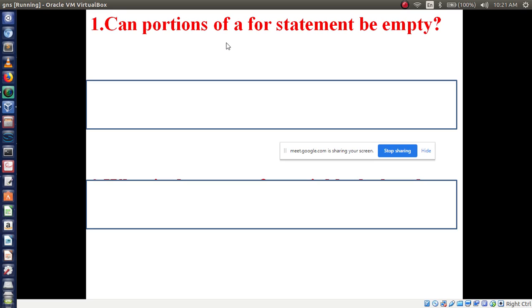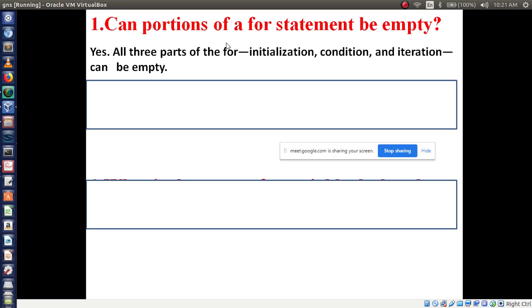What is your opinion? Yes, all three portions may be empty. We have seen these different portions, initialization, condition, iteration, in our previous slides. The answer is yes, right?